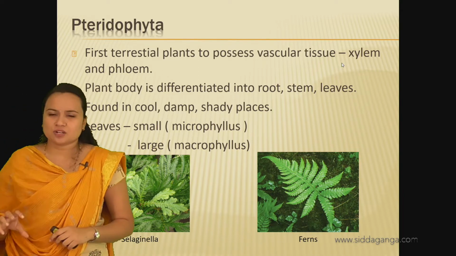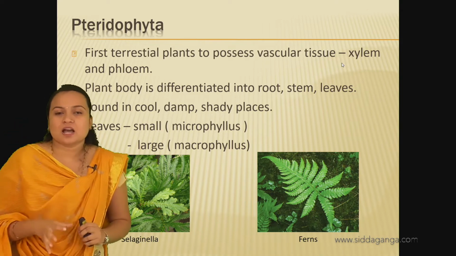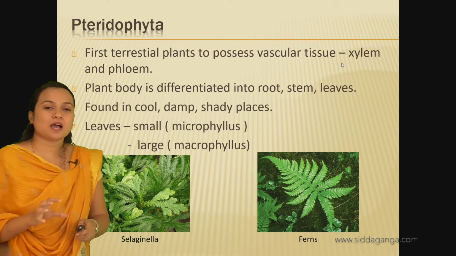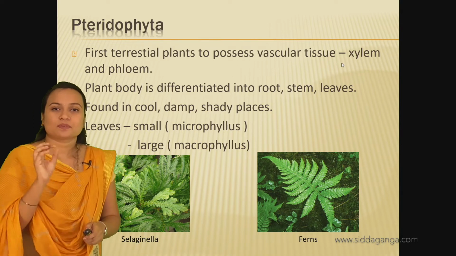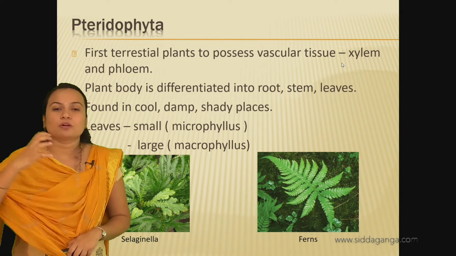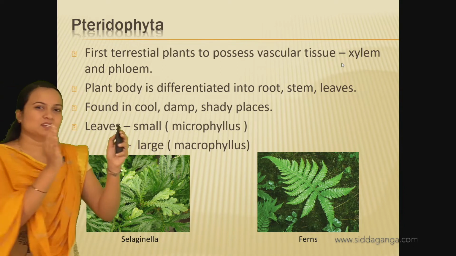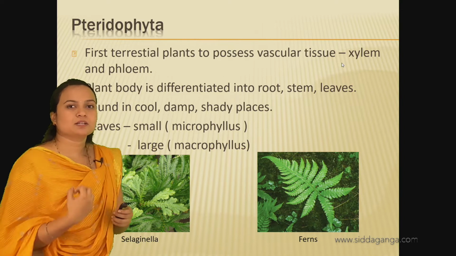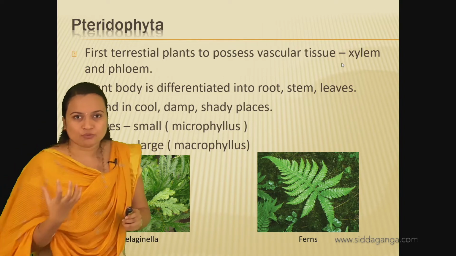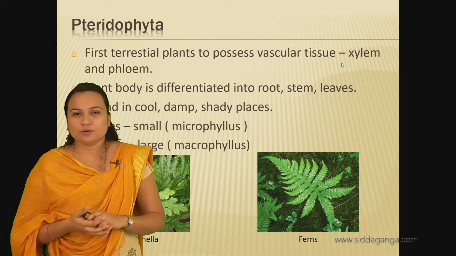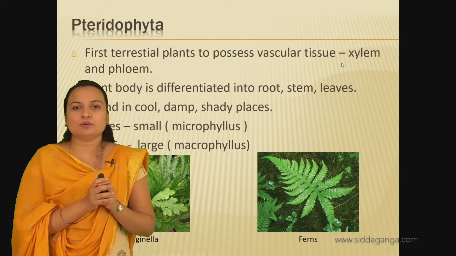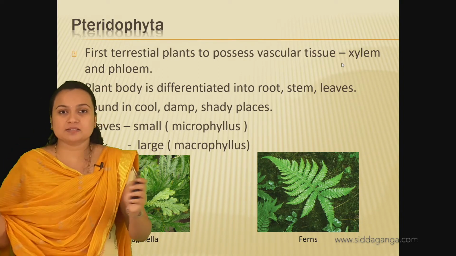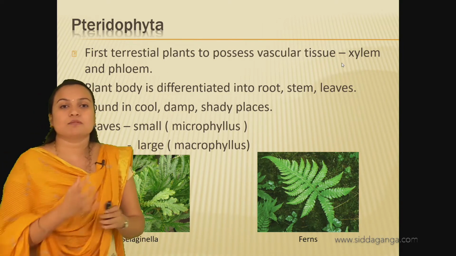Okay, and here one more character must be noticed, that these pteridophytes bear a sporophyll. So it is a leaf-like structure where the sporangia are developed, and this sporangia will further produce the spores, and the spores will develop. Okay, they will utilize the humidity, moisture, and they will develop into the gametophyte, that is Antheridia and Archegonia.